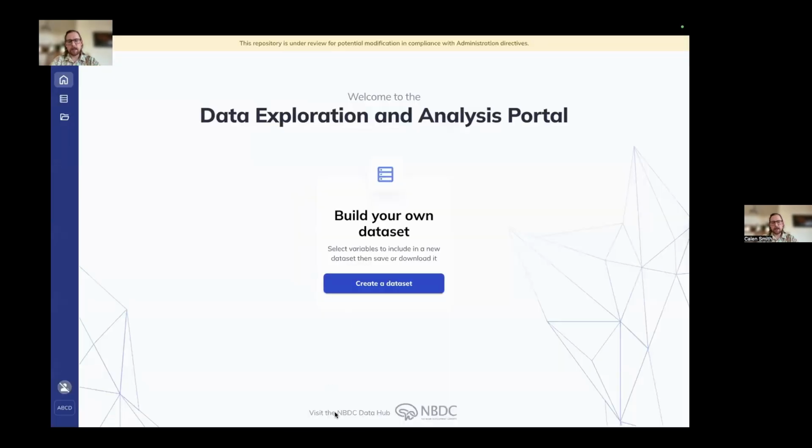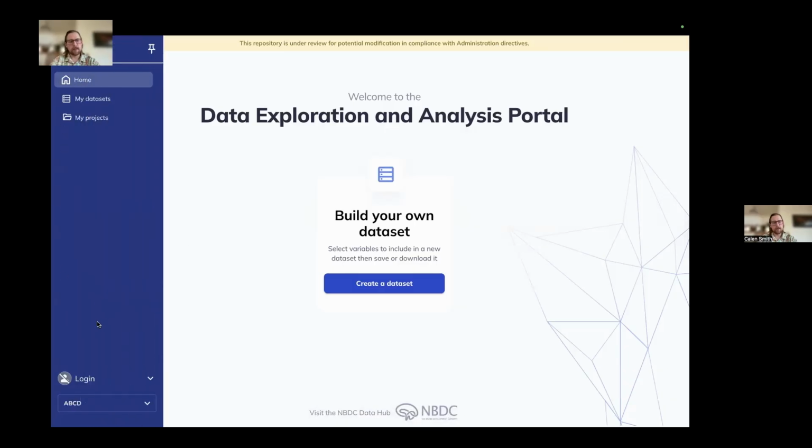Once you go to nbdc.deepscience.com, you'll be redirected to a website that looks like this. This is going to be the landing page for DEAP. On the left-hand side, you can see that I'm not currently logged in. The first part of our demonstration is going to focus solely on features that are available to the public, meaning that you don't need a data use certification to access any of these features. And then the second part of the presentation is going to focus on features that are only available to those with a valid DUC.